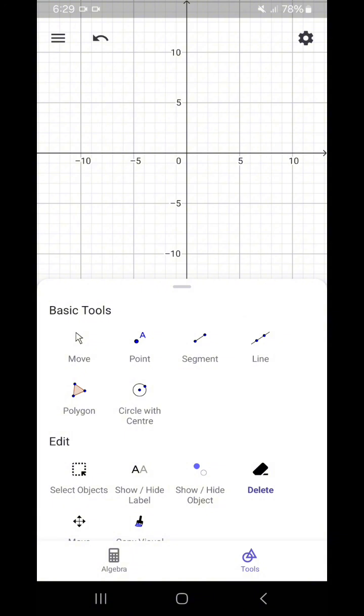So, a point is a location in space. It indicates position. So, it occupies no space of its own and it has no dimension of its own.